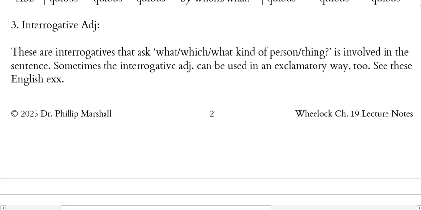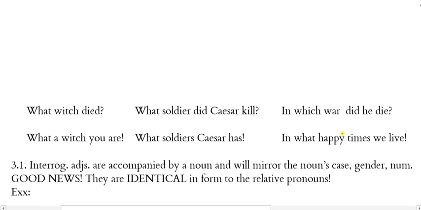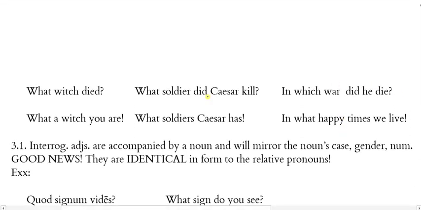These are interrogatives that ask what, which, or what kind of person or thing is involved in the sentence. Sometimes the interrogative adjective can be used in an exclamatory way as well. And so I'll give you some examples of both of those sorts of uses. So here we're asking real questions in the top line and making exclamatory statements in the second line. What, which died. Notice that the interrogative what is accompanying a noun here. It's not what died, but what which died.